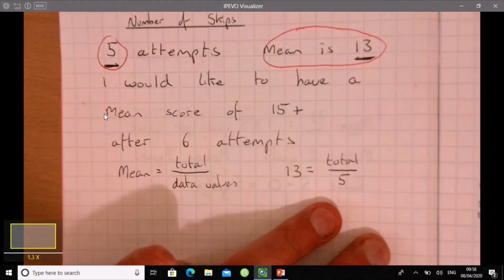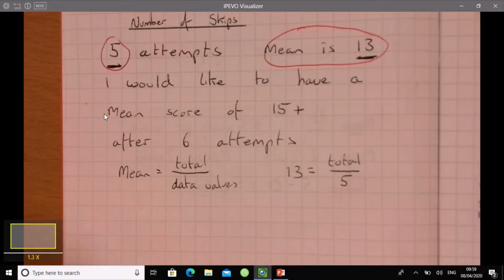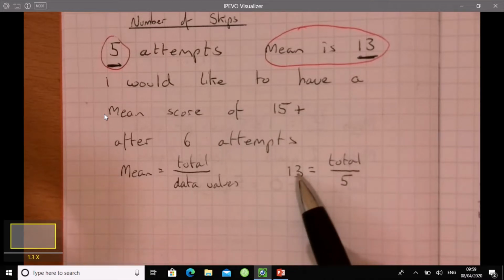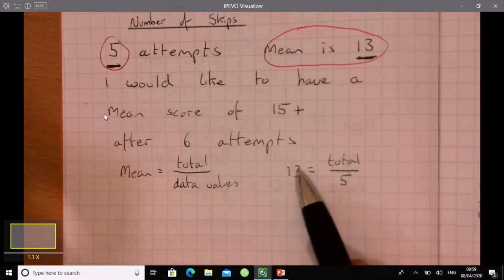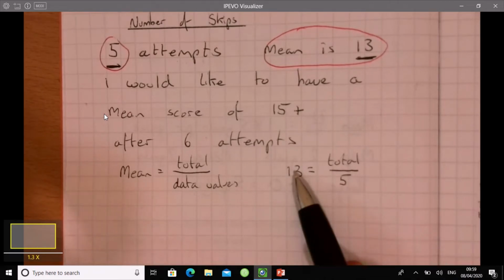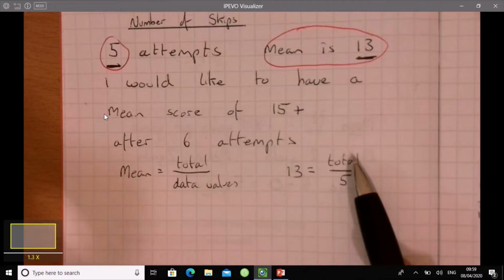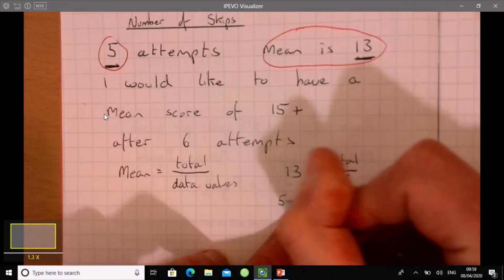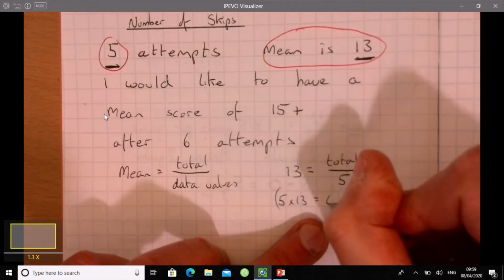So what I do know is how many skips I've managed in the 5 trials, or the 5 attempts that I've had. If I multiply these two numbers together, 5 multiplied by 13, that gives me 65. So 5 multiplied by 13 equals 65.